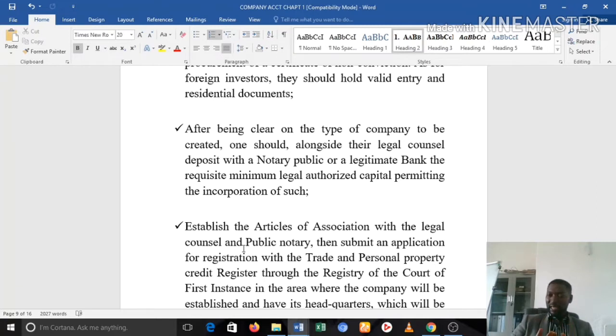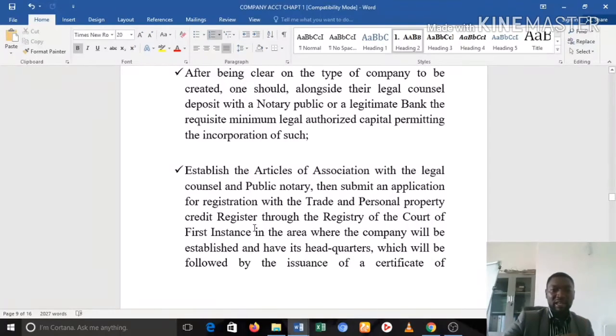You have to keep that amount there until the time when your certificate of incorporation actually comes out. Then you take it to the bank and you'll be authorized to start moving that money. But as long as the registration procedure has not gone through, that authorized capital must be deposited in the bank. So the bank actually gives you a document showing that you have deposited the capital at the bank.